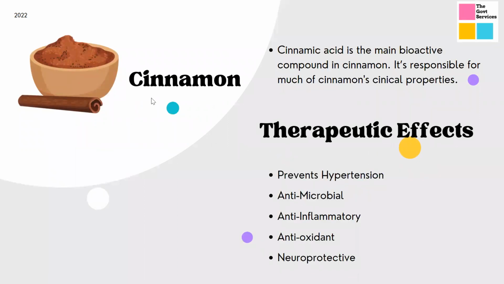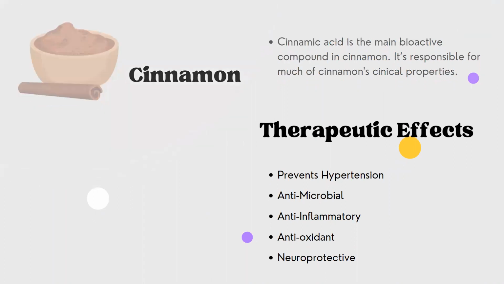Now the next food is cinnamon. Cinnamon's major bioactive compound is cinnamonic acid, and it has the following properties. It prevents hypertension, and is antimicrobial, anti-inflammatory, antioxidant, and neuroprotective. So even cinnamon has a lot of benefits. Cinnamon is also majorly used in our Indian diets, right? So these are its major benefits: it protects us with antimicrobial and anti-inflammatory action, and it also prevents hypertension, right?